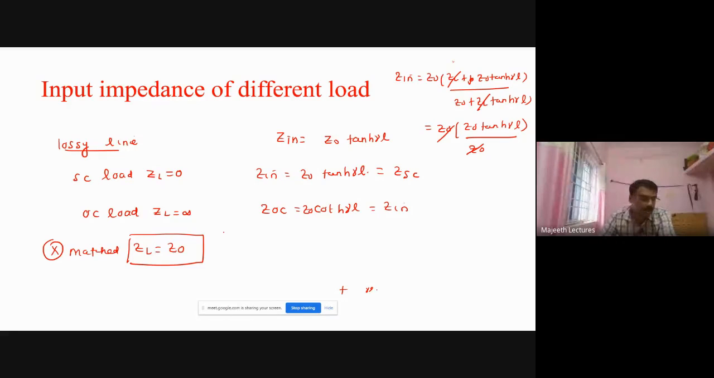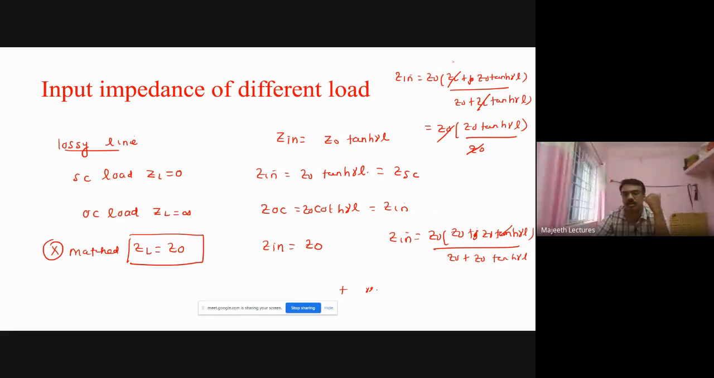When ZL is equal to Z naught, Zin is equal to Z naught. Here you see, when you substitute ZL equal to Z naught in this formula, for ZL you substitute Z naught, giving Z naught plus Z naught tanh gamma L divided by Z naught plus, instead of ZL, Z naught tanh gamma L. These two will cancel, so Zin is equal to Z naught.